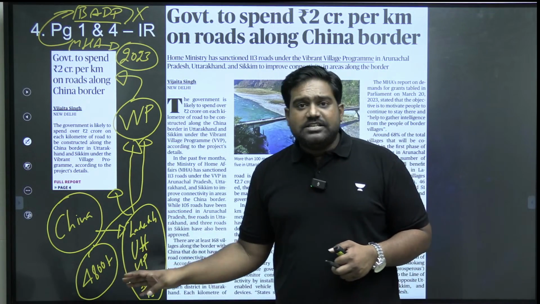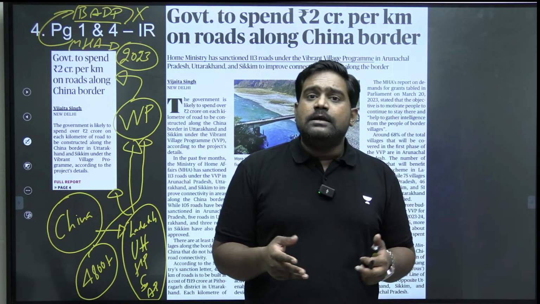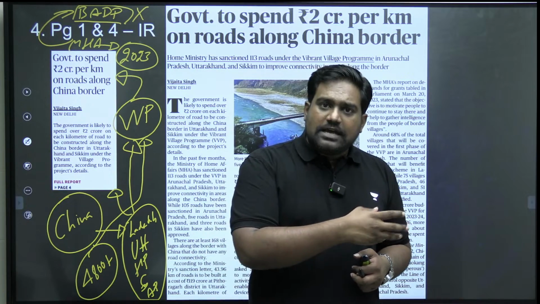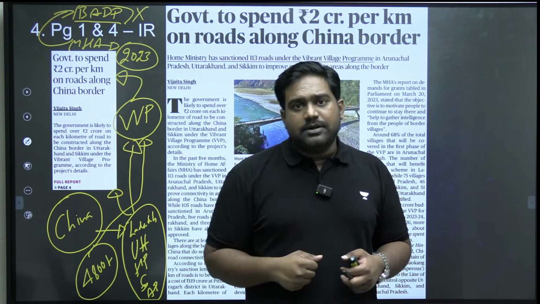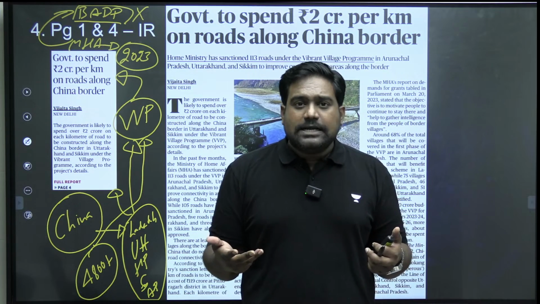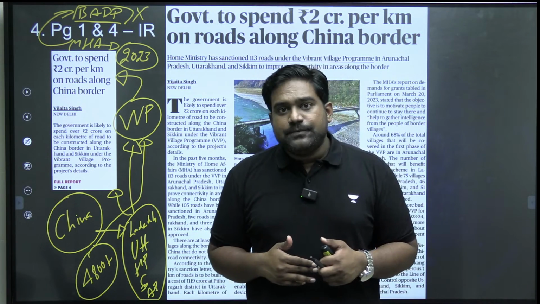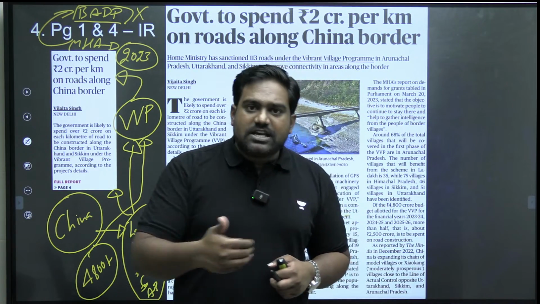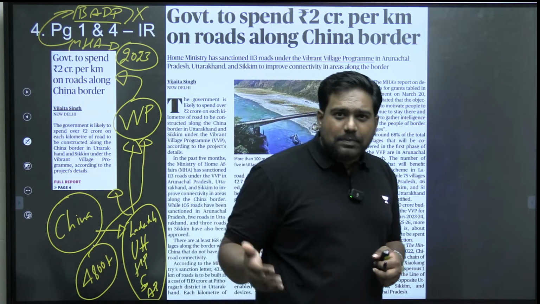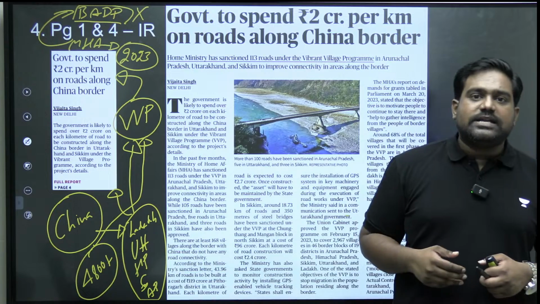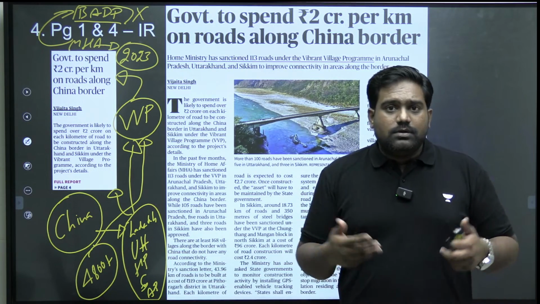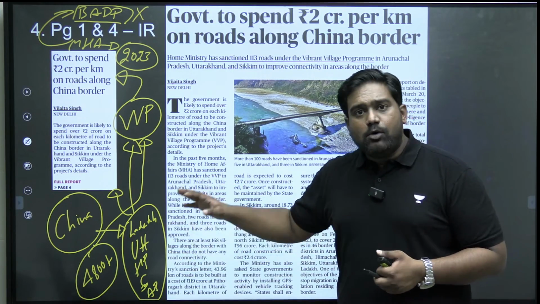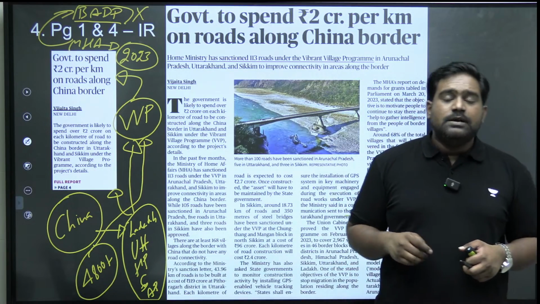Second, if the border villages are not developed, if they have no opportunities there, they might migrate on a large scale over, let's say, 20-30 years. Entire families might move out to cities and other parts of the country to find better opportunities and better living standards. So this could depopulate our border villages. And this is a big risk, especially when you have a disputed border. If border villages are becoming empty, if they are getting depopulated, then this could benefit the hostile neighbor. Their claims would be enhanced and India's claims could be weakened. So it's important to have a viable border population so that we can justify our claims, particularly when we have disputed borders.